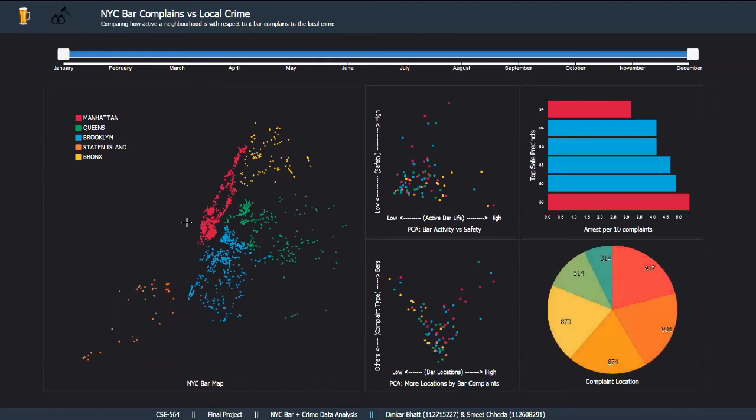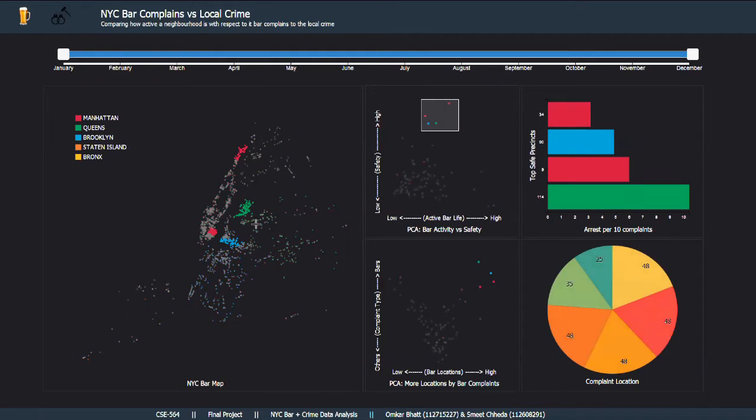Okay, let's try to look for places which have good bar activity as well as are safe. These precincts are helpful, which basically are Washington Heights over here. This is Astoria in Queens. This is Williamsburg in Brooklyn. And this is the East Village in Manhattan. We also see that a lot of bars are clustered around here, and most of the complaints are actually received from bars and not any other places.